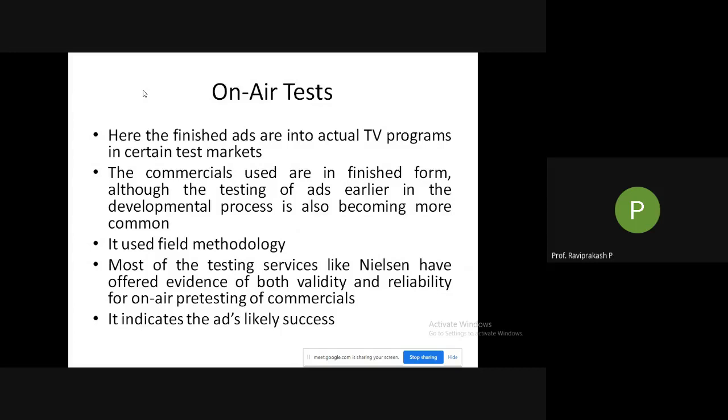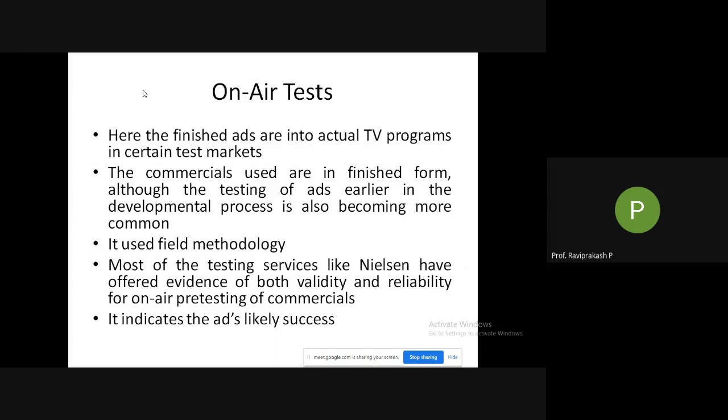In the sense, some local channels are there. So it is shown as usual, like general ads are shown, where a particular media is only played in that particular region or area. Okay, in that particular place, these particular ads are shown.